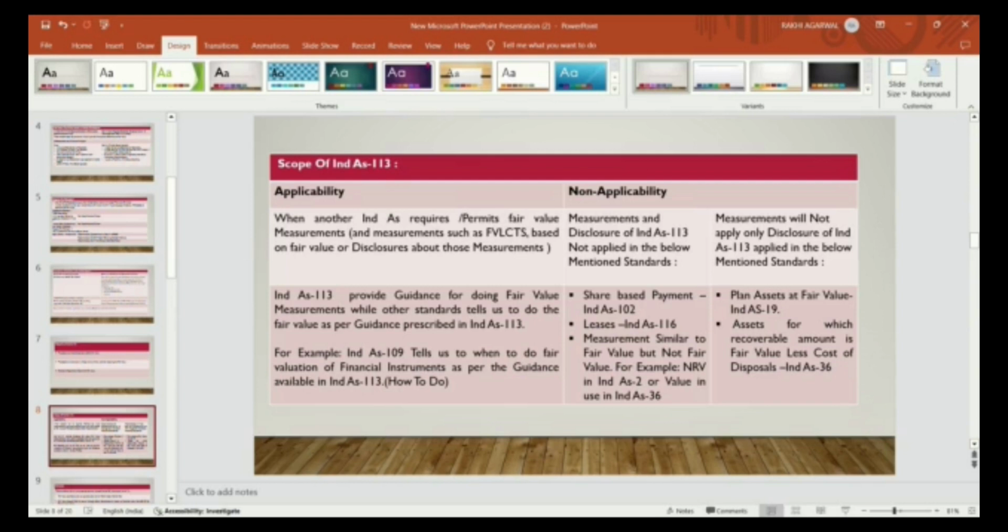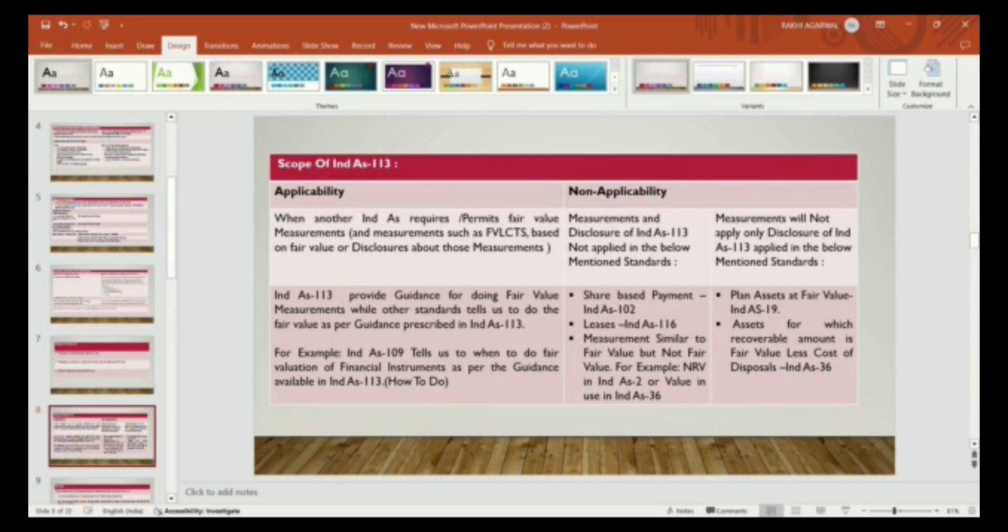Value in use means the present value of the future cash flows, which is to be determined as per the measurements available in Ind AS 36 itself. It does not require Ind AS 113 to determine the value in use. So the measurement requirements of Ind AS 113 will not apply. Only the disclosure requirements of Ind AS 113 apply in the below mentioned standards.